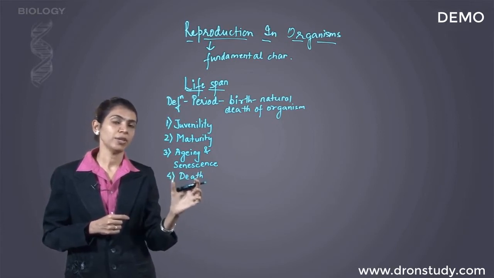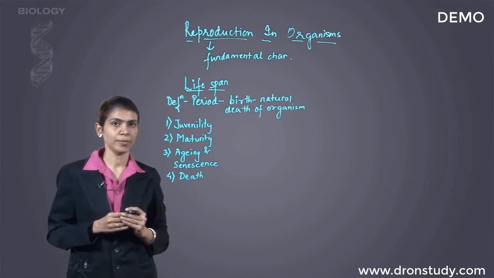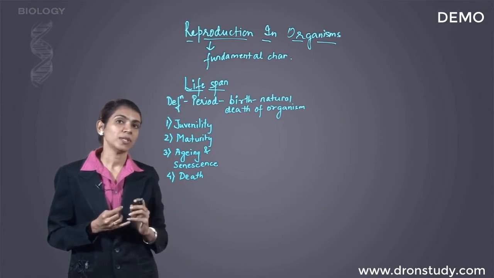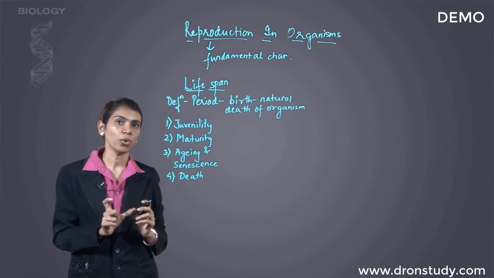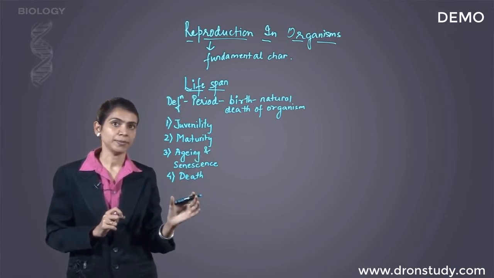After aging and senescence comes the last stage of lifespan, that is called death. Death is the stage where there is permanent stoppage of all vital activities of the organism. When I say permanent stoppage of vital activities, it means activities like respiration and metabolism all come to a permanent halt, and that is death. So these are the 4 stages of lifespan.